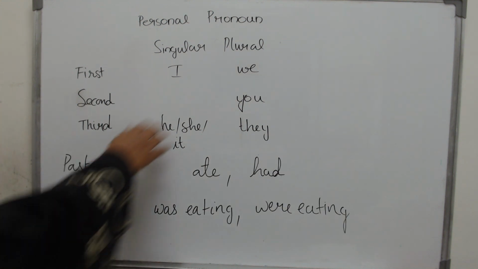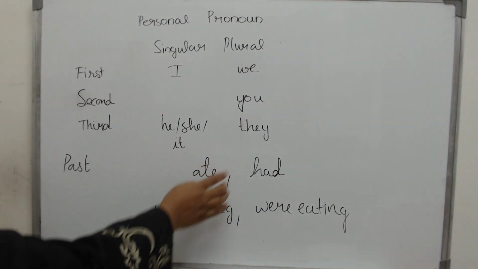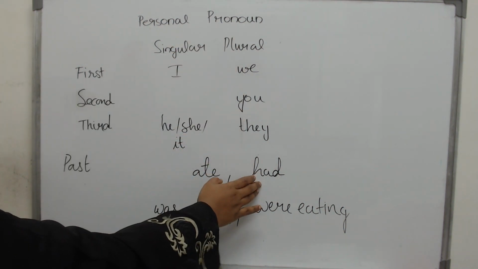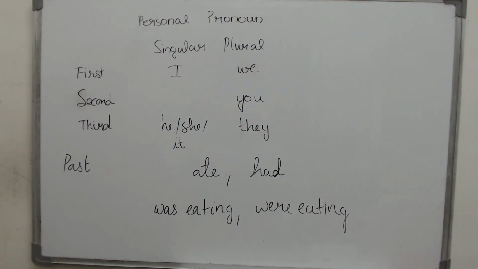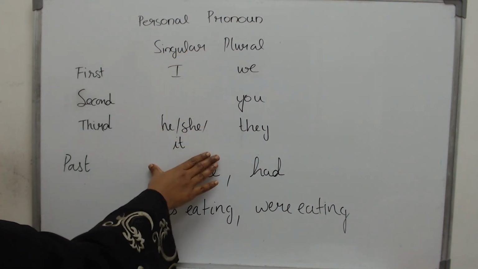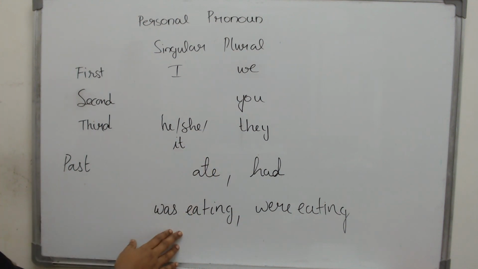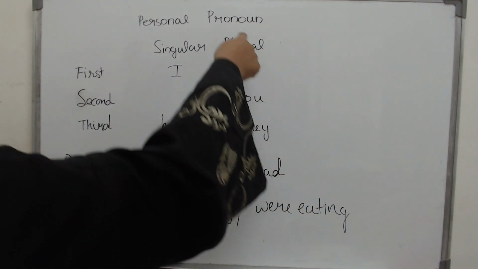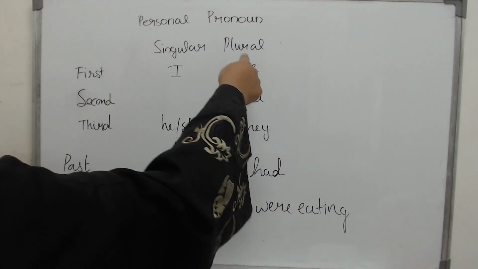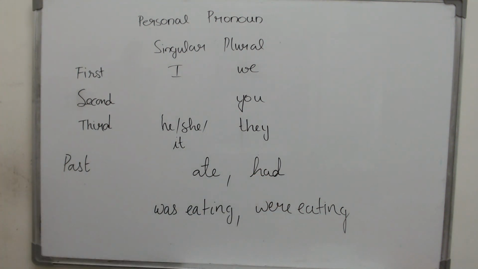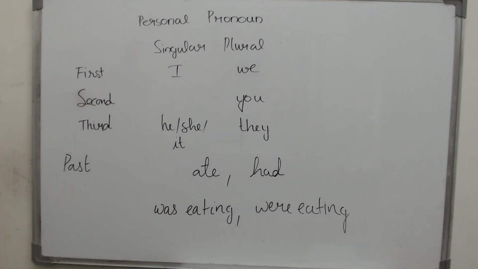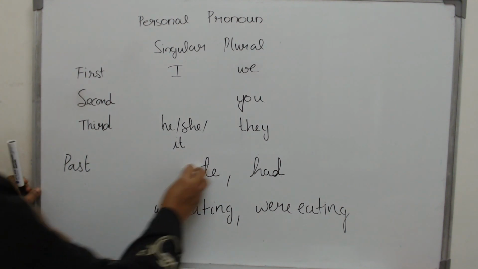In the past tense, you will see all the 7 of them ate. There is no difference at all. And all of them had a car. And what happens in past continuous? All of these people, all the singulars, was eating. I was eating, he was eating, she was eating, and all of these people, again, you also falls in the plural sense. All of them were eating. So what do you see? You can be used both as singular and plural, but you will see that it usually follows the plural rules.